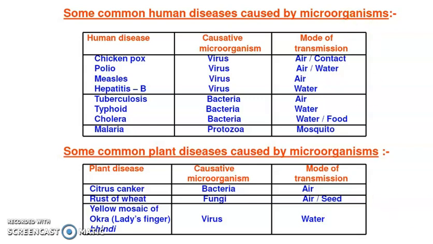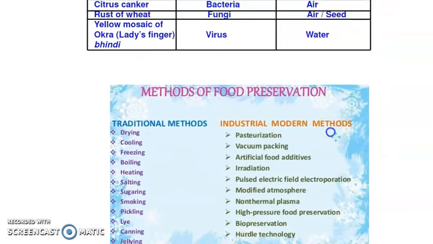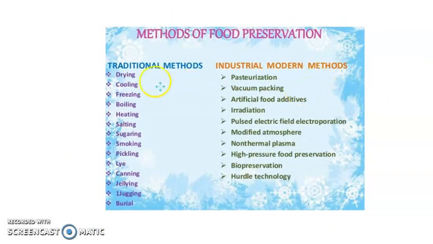So how do we prevent these microorganisms from growing? There are many methods used for this. The traditional methods are drying, cooling, freezing, boiling, heating, salting, sugaring, smoking, pickling, canning and gelling.